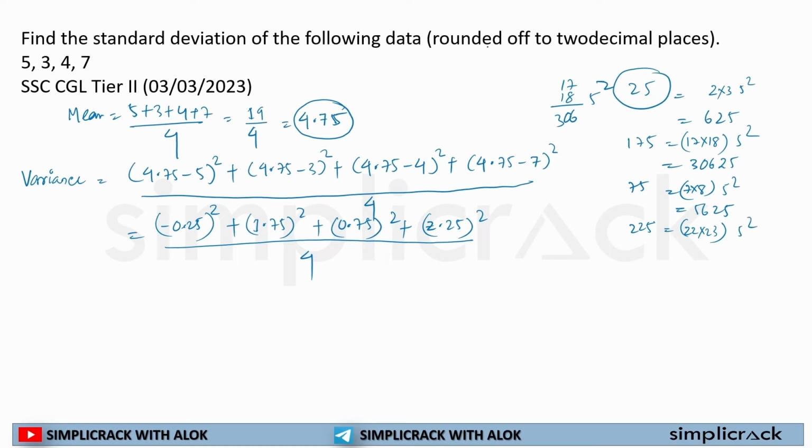22 into 23 is 506, then 25. So this is the square of all the given data.